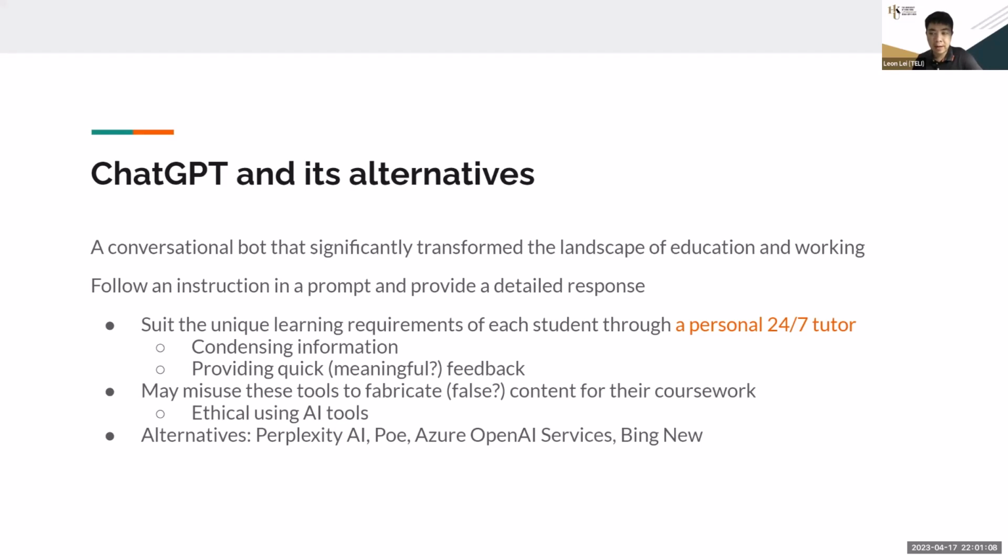Of course, there are different kinds of alternatives. In HKU, we can use the Microsoft OpenAI service. Microsoft itself also has the new Bing version, which also incorporates 3.5 and GPT-4. We have Perplexity AI. Most AI services can't provide proper citations, but this one can. And then Poe is one that offers different kinds of tools and AI engines. I will show you some more examples.